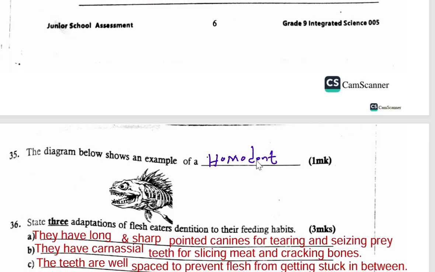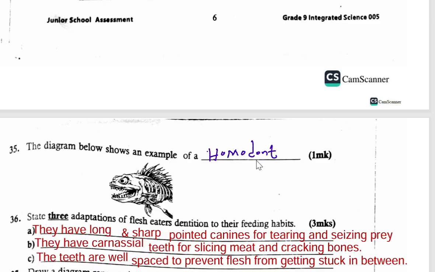Let us go to question number 36. State 3 adaptations of flesh eaters' dentition to their feeding habits. So we know that flesh eaters feed on flesh. So the first point is they have long and sharp-pointed canines for tearing and seizing prey. That one is correct. You can even see in animals like dogs or even cats, they have long and sharp-pointed canines.